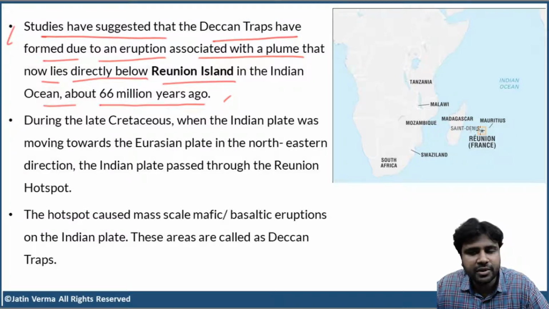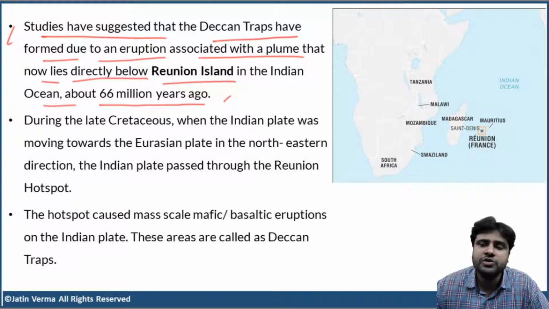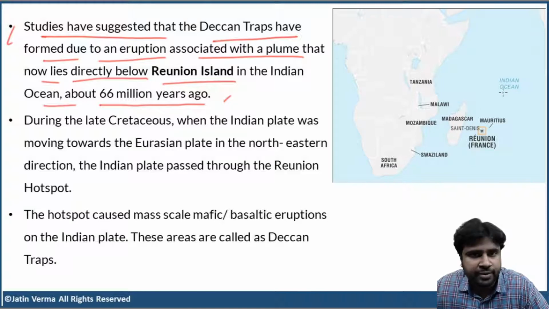But now, 66 million years ago, the Indian landmass, the Indian plate, was moving in northeasterly direction towards the Eurasian plate. We all know this, right? So when the Indian plate was moving, at one point in time, it came directly above this hotspot, which is currently below the Reunion Island.